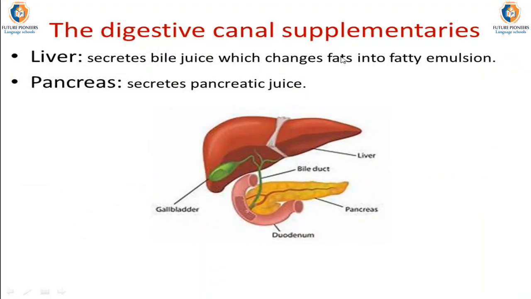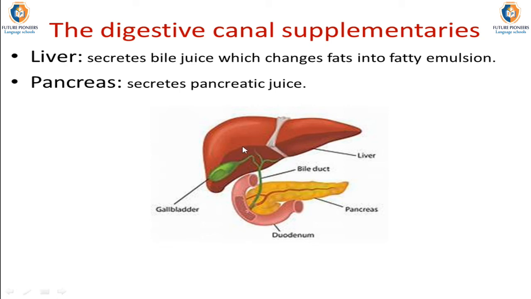Digestive canal supplementers: there are some organs which help the digestive canal in the process of digestion of food, as we can observe in the following figure. There are three organs. The first one is salivary glands, and we talked about it in the previous slides. And the next ones are the liver and pancreas.